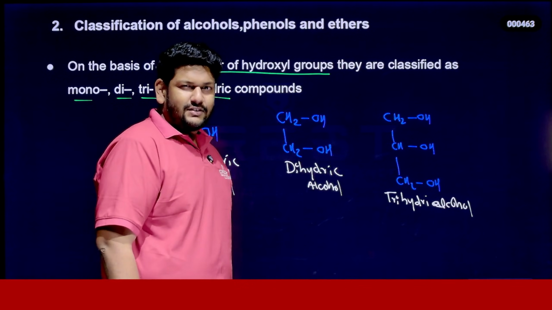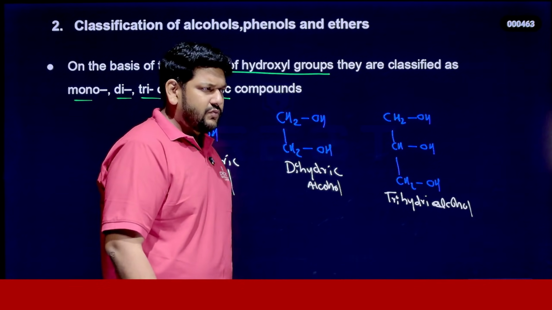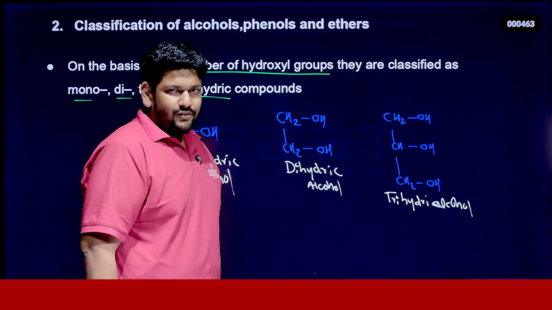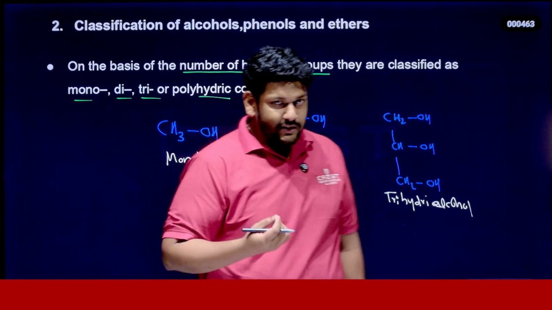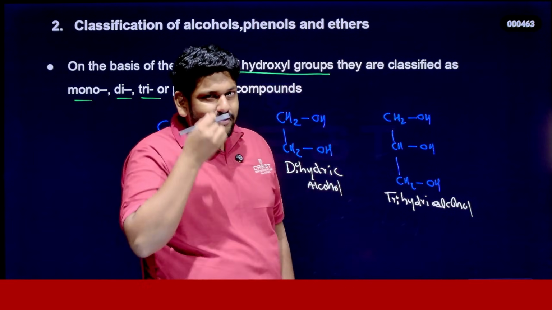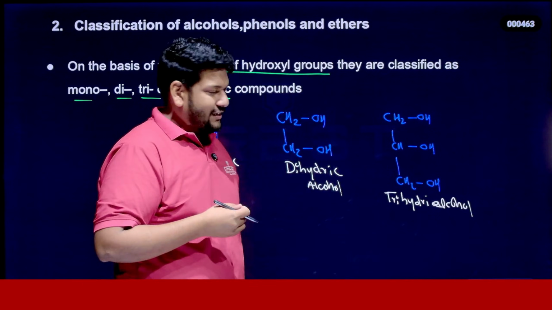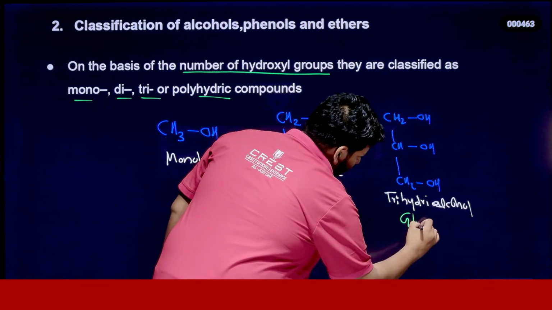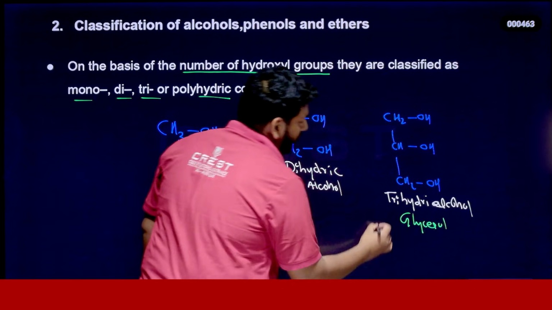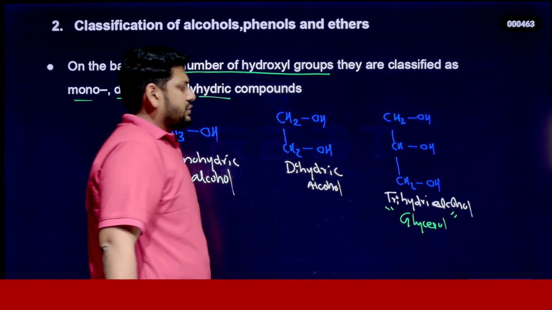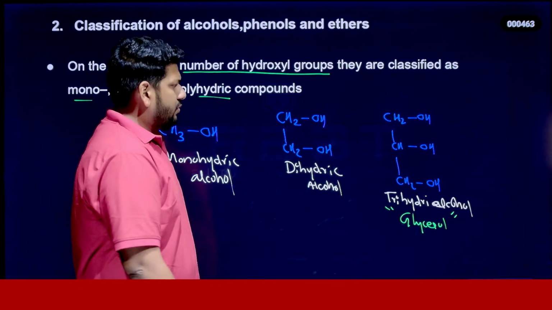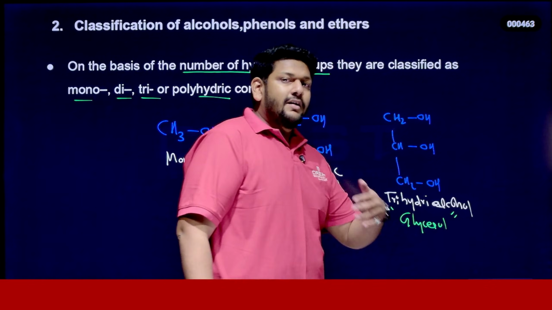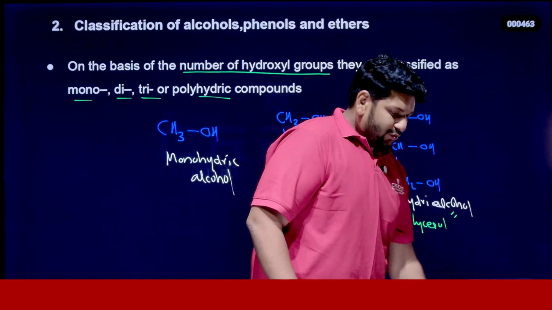Yeah, it's called glycerol, or otherwise we can also call it glycerin. You know the compound glycerin? Yeah, we usually use it to make cream. Am I correct? So this is glycerin, otherwise glycerol. I'm just giving you the name for your knowledge. The IUPAC nomenclature we can learn later, don't worry. So now you got the idea, right?